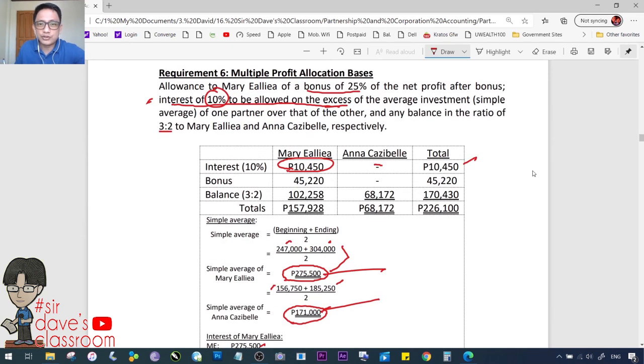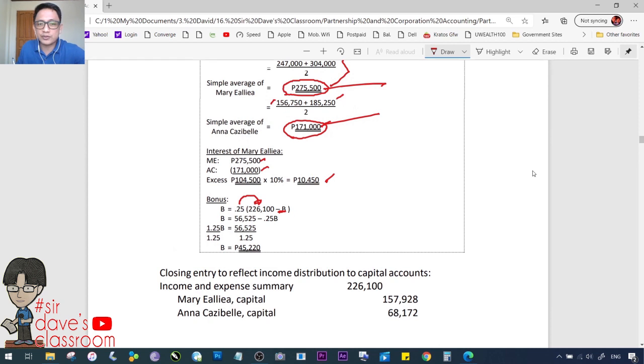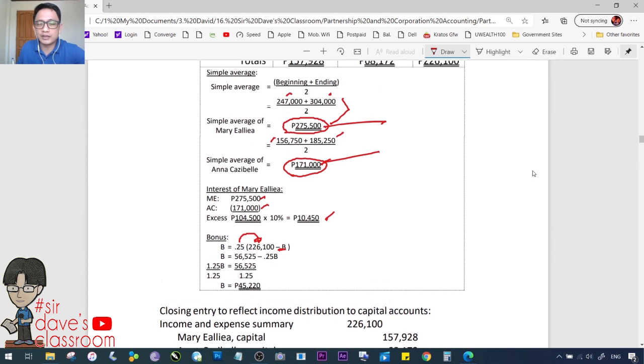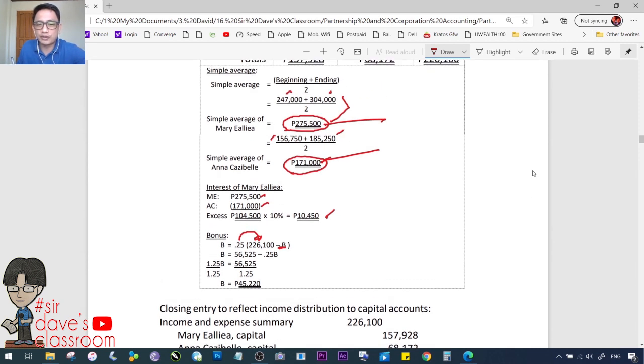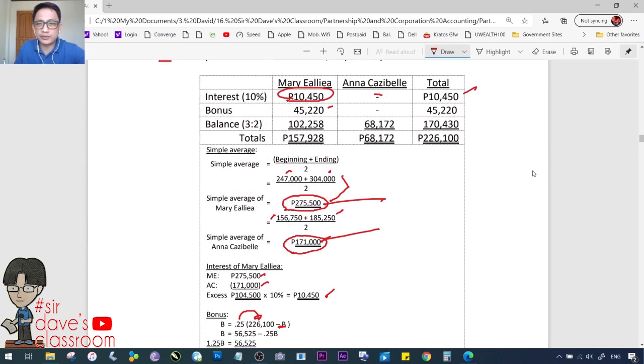Next, bonus. Bonus is allowed 25% of net profit after the bonus. So, madali lang siya. 25% of the net profit after the bonus. So, same procedures, class. You can verify and check kung tama ba itong computation. But I assure you, this one is correct. 45,220. Alright? So that is 45,220. Okay? Nakasulat na yung mga may tick marks dyan, susulatin mo din to kaagad sa baba. Less itong dalawa dito, magkakaroon ka ng balance dito which is still positive.